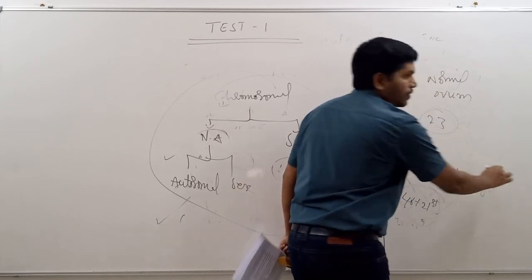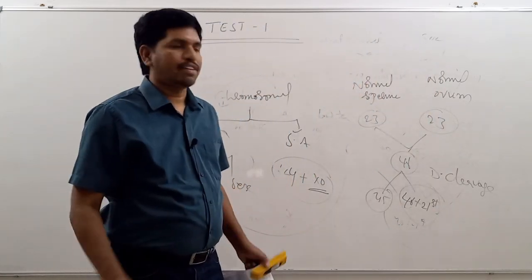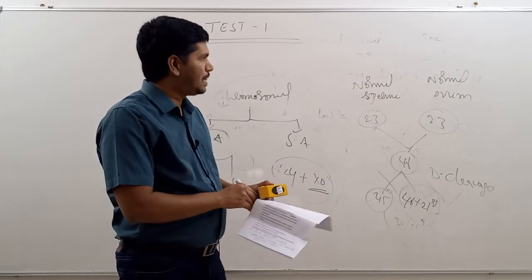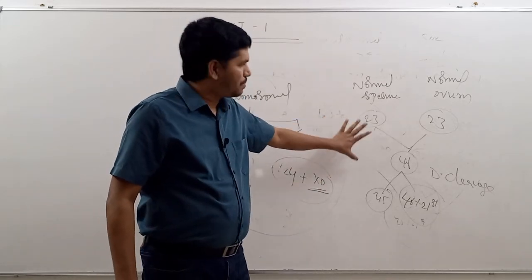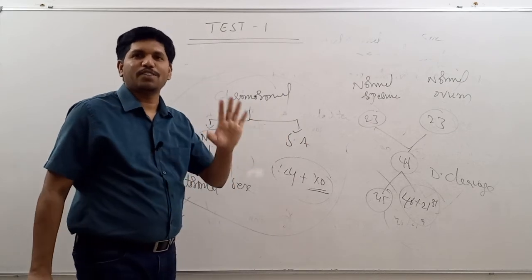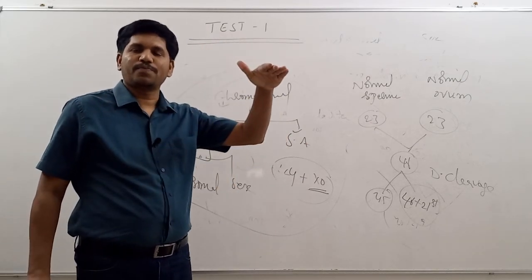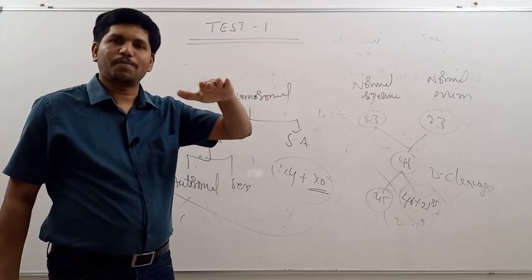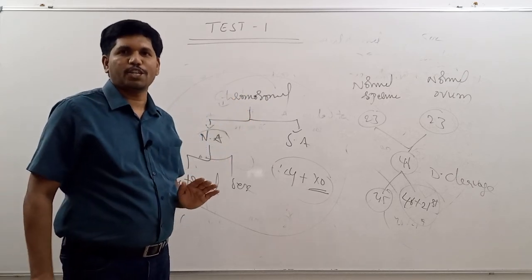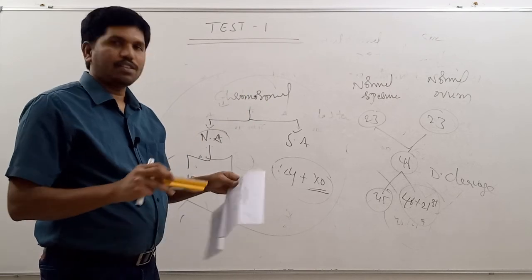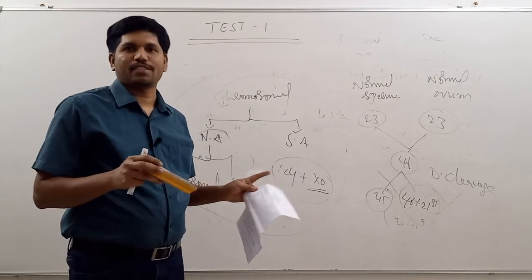The division of the zygote is called cleavage. Only when there is defective cleavage, in your syllabus, you have to represent like this. In all the remaining cases you have to represent like this: primordial germ cells, that means oogonium or spermatogonia, after that the sex cells, after that the formation of zygote. Then you have to write about clinical features or characteristics.